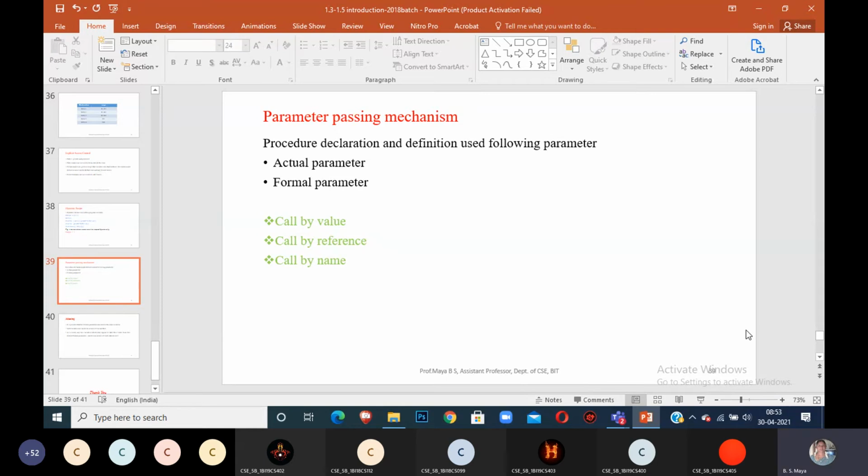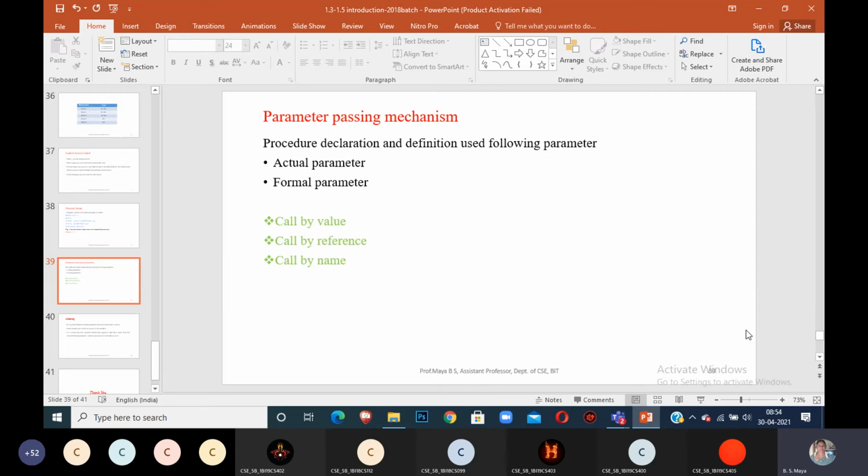It is from the place where we are calling the function, ma'am. Formal parameter is the parameter which the function will be using in a calling function, ma'am. Okay. You know that one, actual parameter and formal parameter.